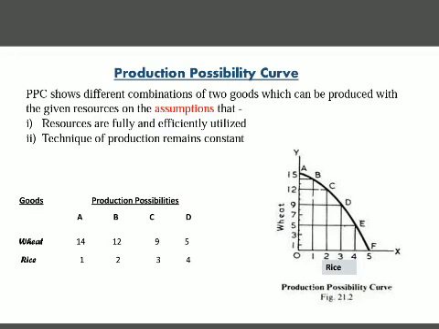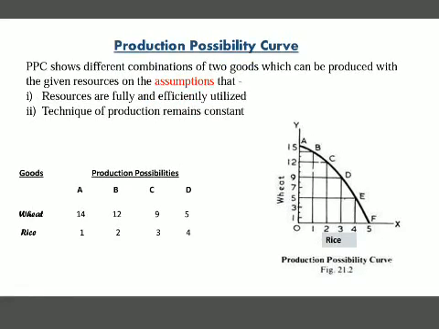So the first assumption is resources are fully and efficiently utilized. It means the resources which a producer has, for example, he has 10 lakh rupees, including all the machinery and all the land and everything. So he cannot underutilize it, and he cannot overutilize it. He has to completely use these 10 lakh rupees of resources. Okay, he cannot waste or overuse or underuse the resources.